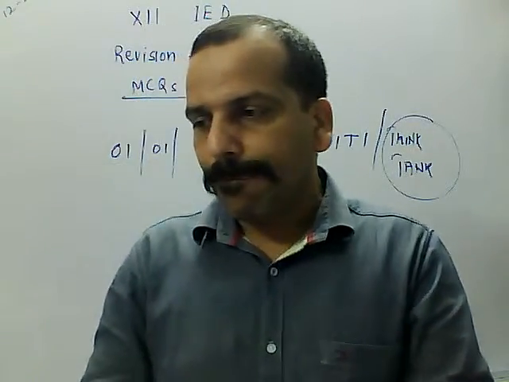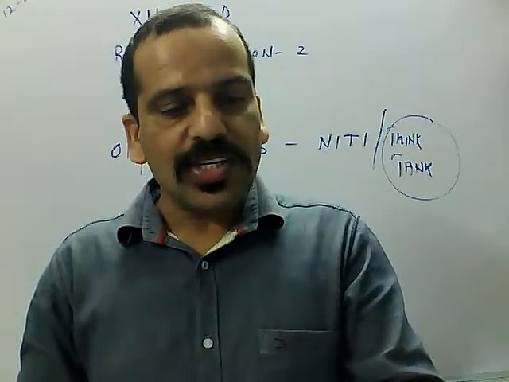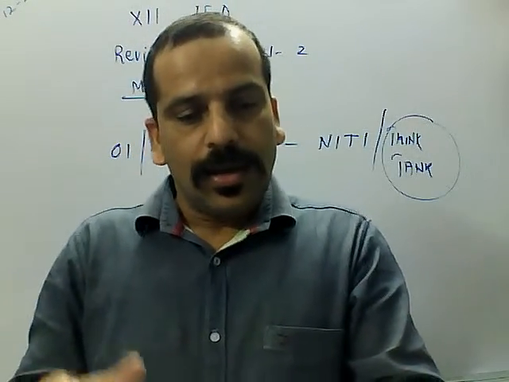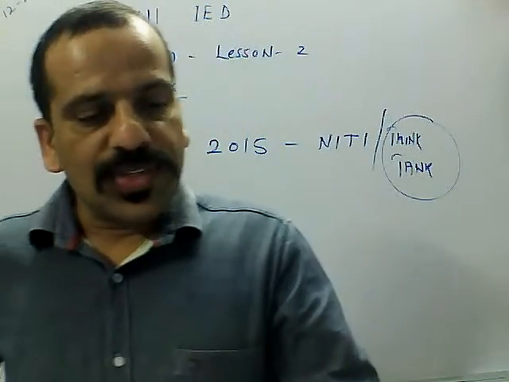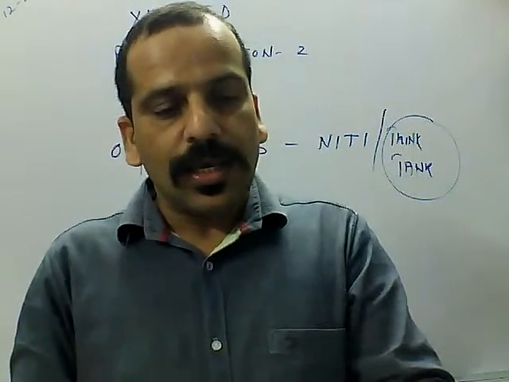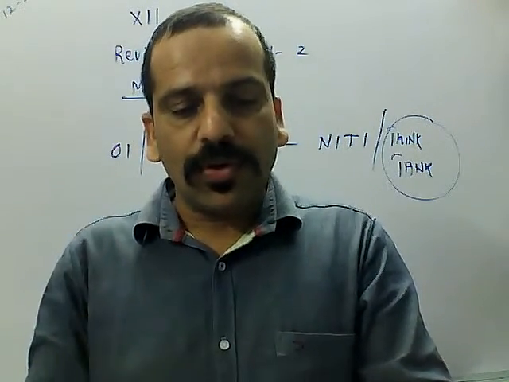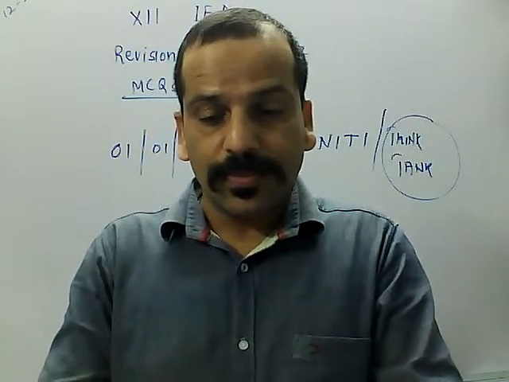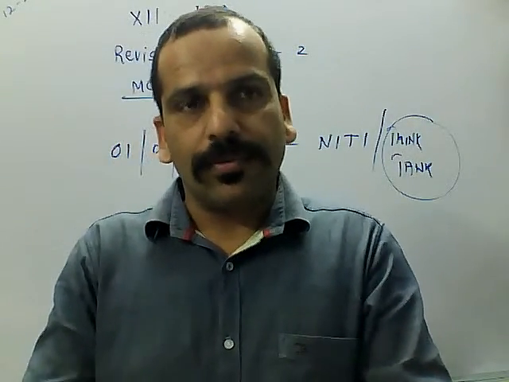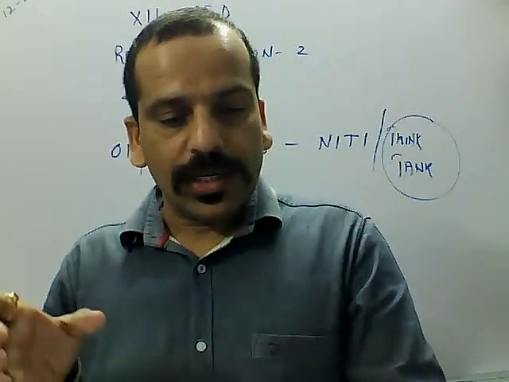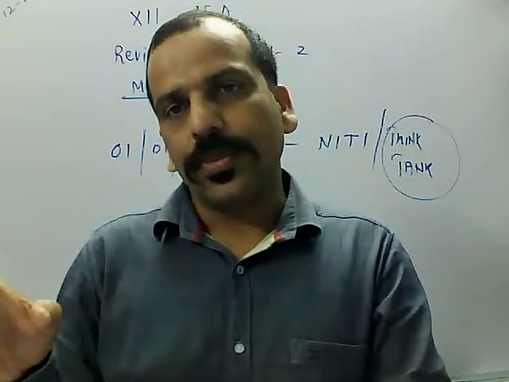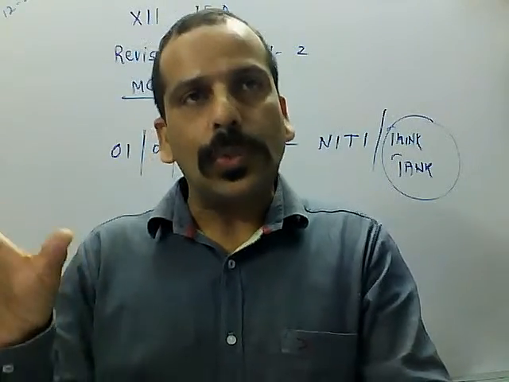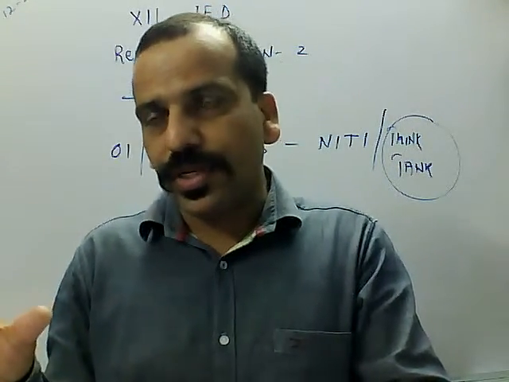Next question: equity as a goal of the 5-year plans means, first, to ensure that the benefit of economic prosperity reaches the poor section as well as rich people. Second, inequality in the distribution of wealth should be reduced. Inequalities should be reduced. That was the main objective of equity, to reduce the inequalities between rich and poor.